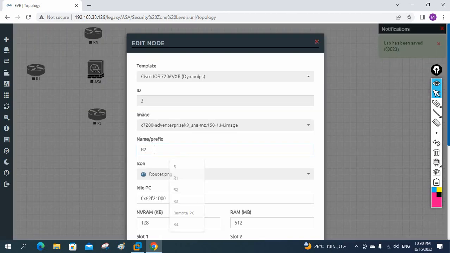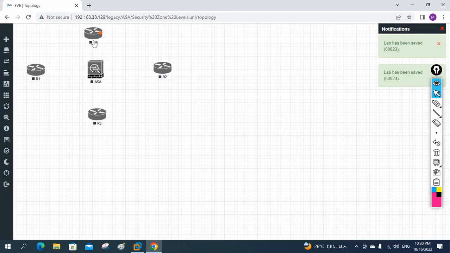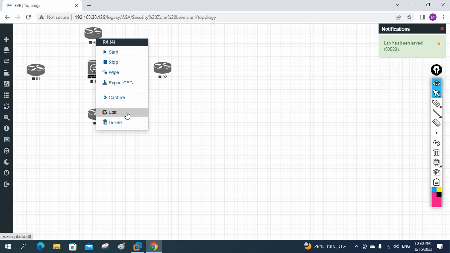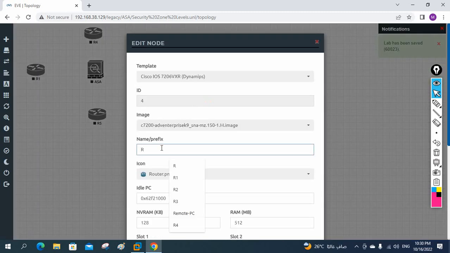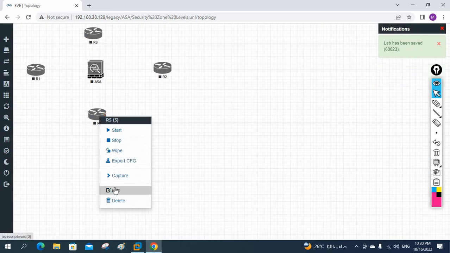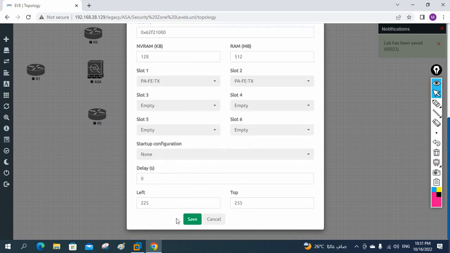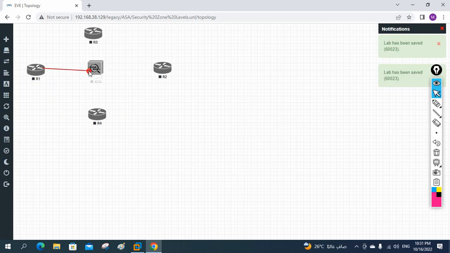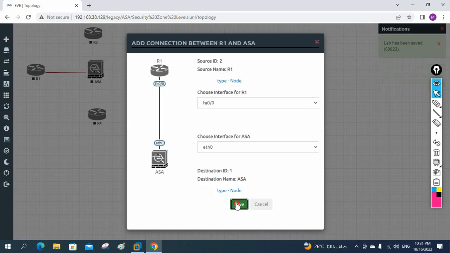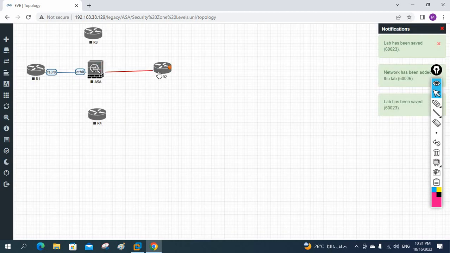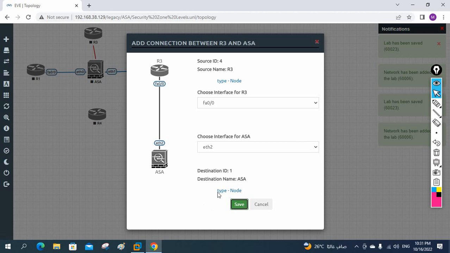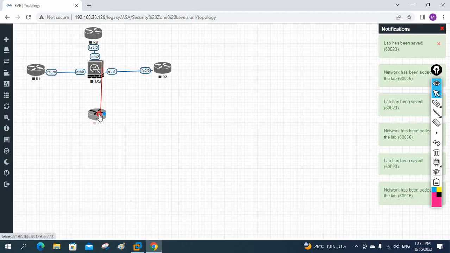Now at least we can do the topology. So in our next class we can do the lab. So let me make the topology and you can understand the concept. Okay, this one will be R3 and here we will go for R4. Now let me do the connectivity. So this one I will connect here. Okay, and this one I will connect here. This cable I will connect here. This cable I will connect here.